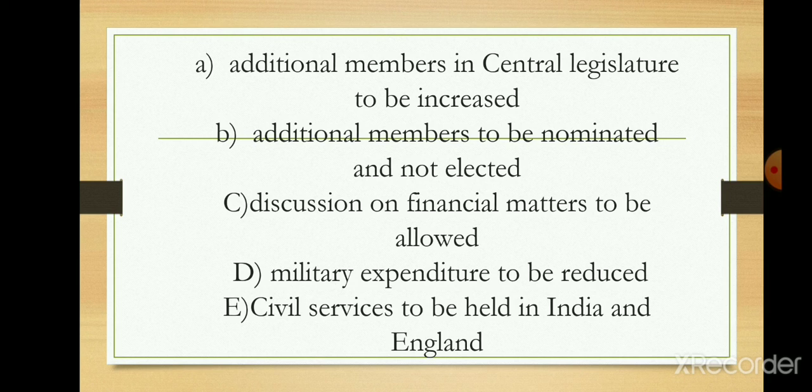And the fourth one was that they wanted military expenditure to be reduced. As we all know, Britishers were indulging in a lot of wars, and that involved the expenses of India. So they wanted military expenditure to be reduced, and they also wanted that the selection process for civil servants who work for India, that is the civil service examination, should be held both in India and England.